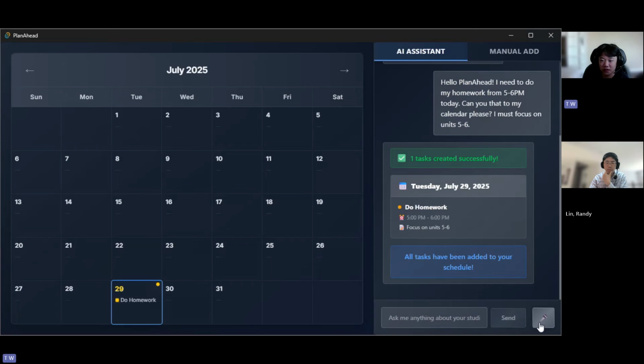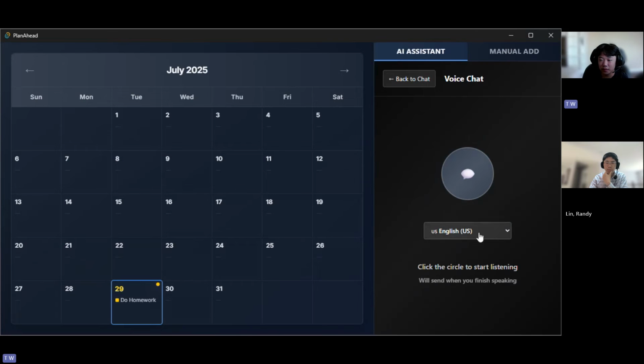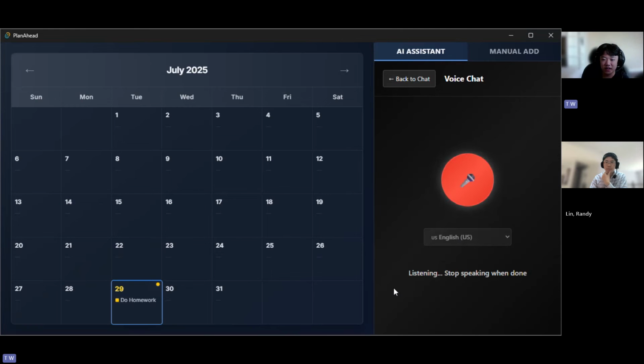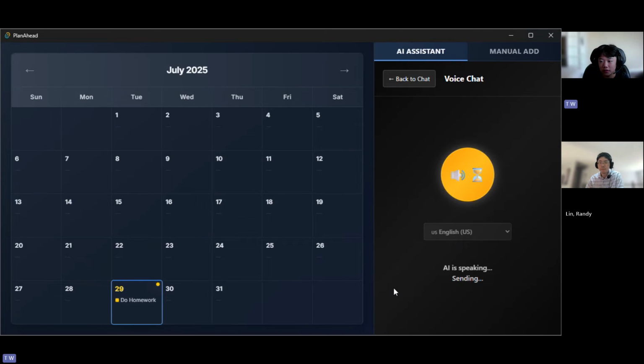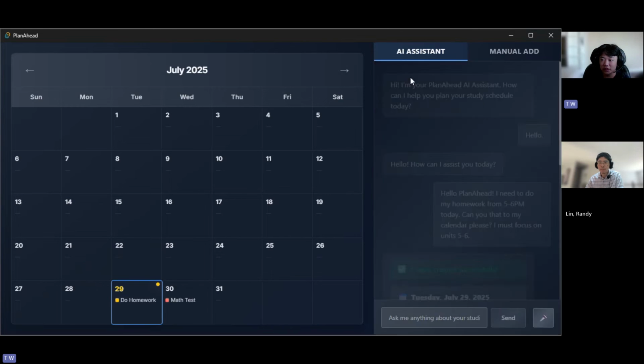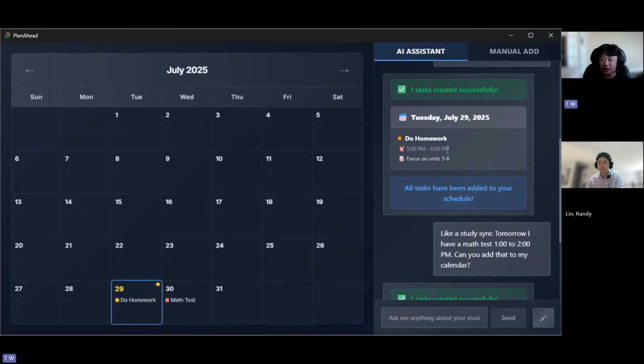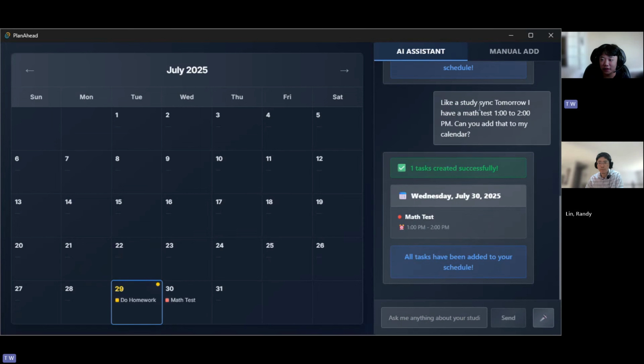It has a voice chat, so hands free, you can interact with it while doing something else. So like, "Hey, study sync, tomorrow I have a math test 1 to 2 p.m. Can you add that to my calendar?" I have successfully added your task math test at 1 p.m. tomorrow with high priority. It's added that to my calendar. I called it the wrong thing.